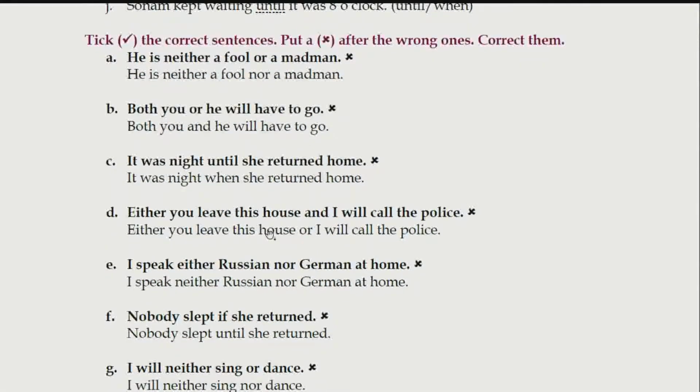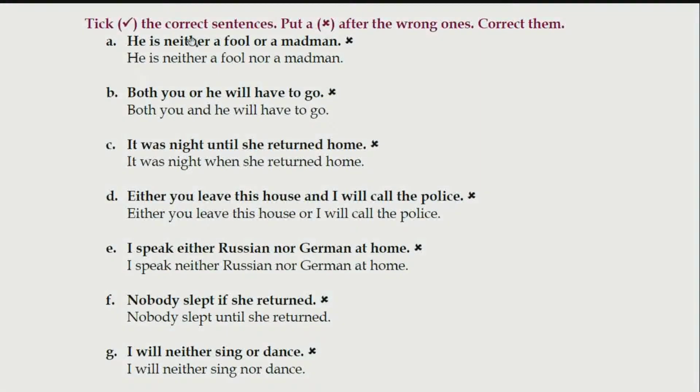Moving on to the next exercise. Tick the correct ones, put a cross after wrong ones, correct them. He is neither a fool or a madman. I hope you already got the mistake in this sentence. Neither nor. If they would have put either, then it would be a correct sentence.